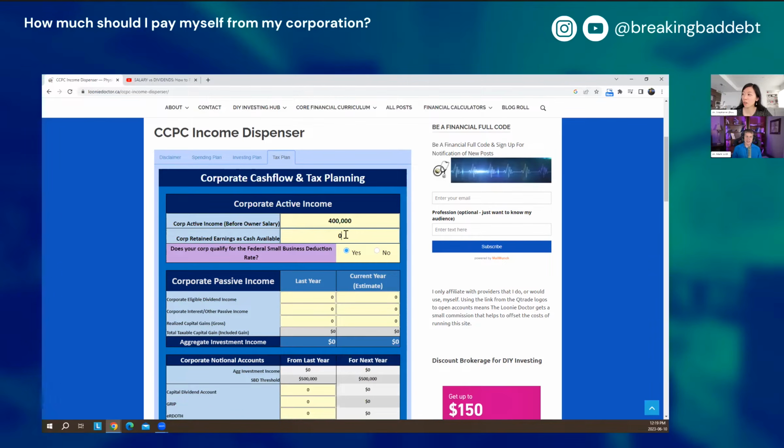And so what would I put here? Corporate retained earnings as cash available. Yeah. So if you just have a bunch of operational cash sitting in your corporation that you're not really needing, but you don't have it invested either, then that's cash that's available to move out efficiently. So the calculator in the background does try to avoid selling investments just to move cash out, because then you're going to trigger other taxes. It will do that if it's efficient to do a capital gains harvest type of maneuver, but otherwise it doesn't. So it won't try to dispense more money than you have in your corporation, because that means you're going to have to be selling some of your investments. Right. So that's why that field is there.